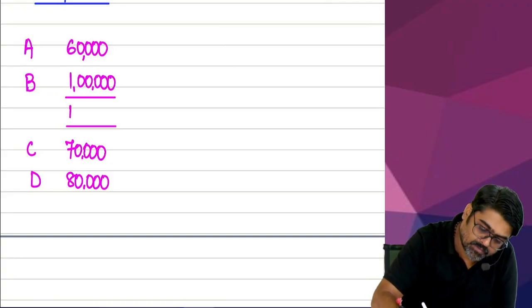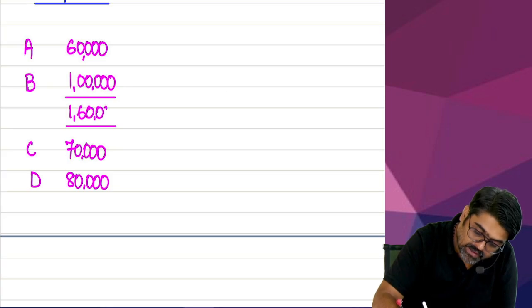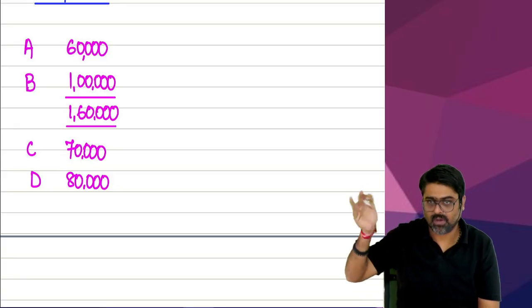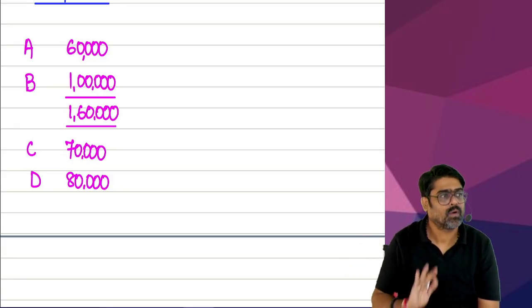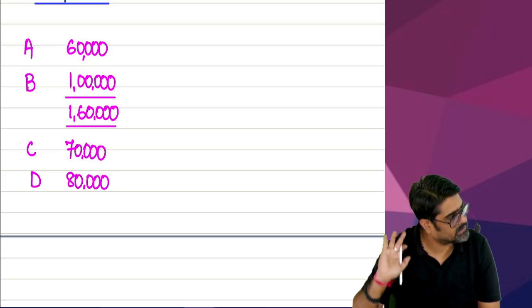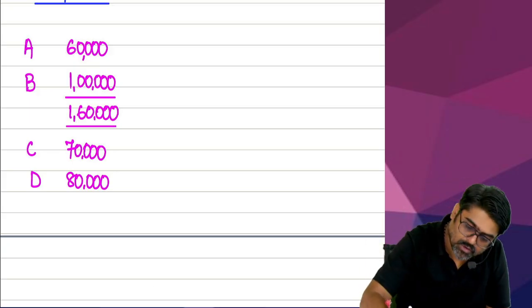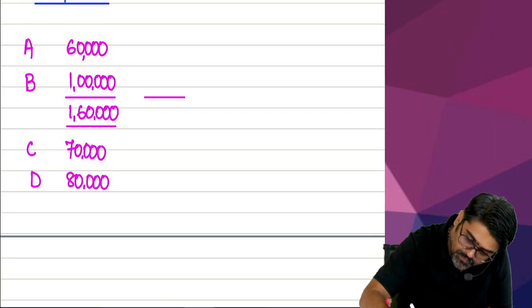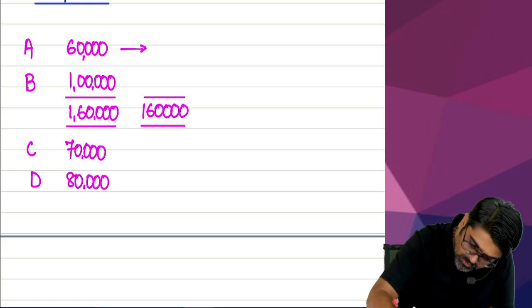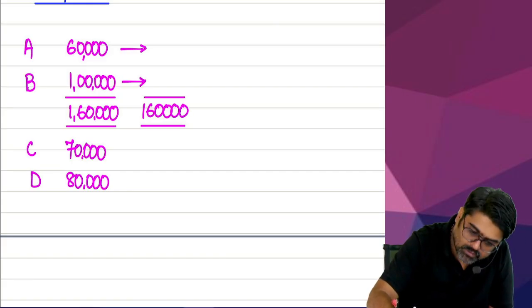How much is A plus B? Is there any qualifying limit on this? On A plus B, is any qualifying limit there? Or can the full A plus B qualify? Meaning can the full 1,60,000 qualify? Yes or no? So how much amount will qualify? Will the entire 1,60,000 qualify? Meaning can I say this 60 will also qualify and this 1 lakh will also qualify?